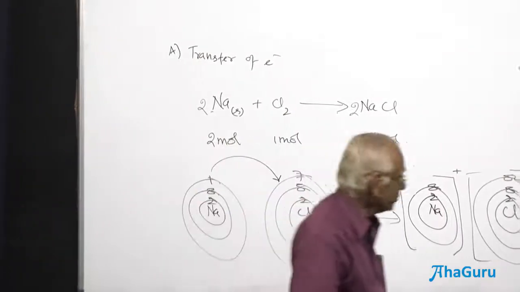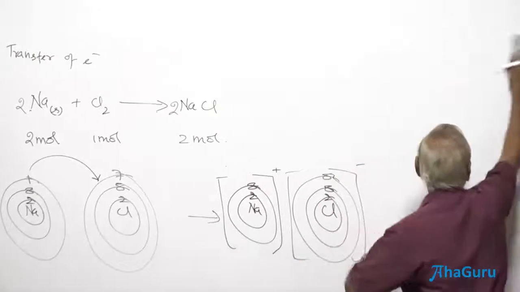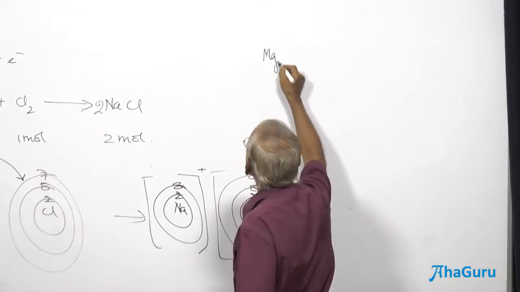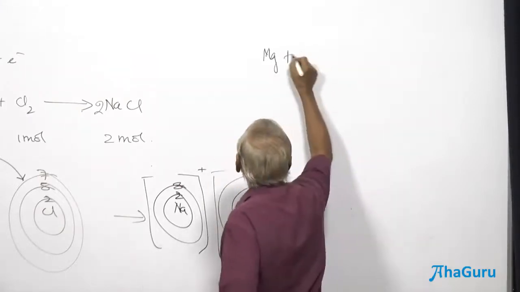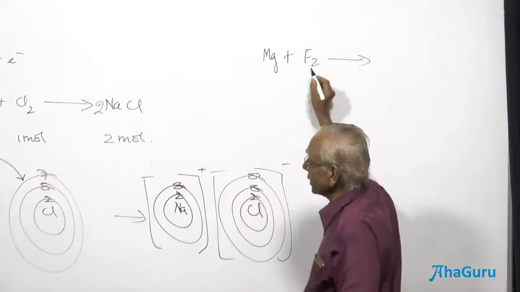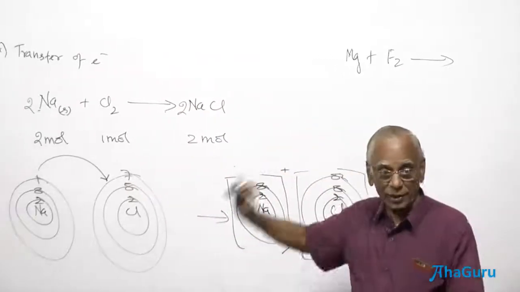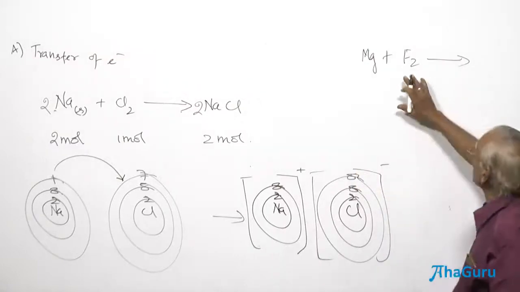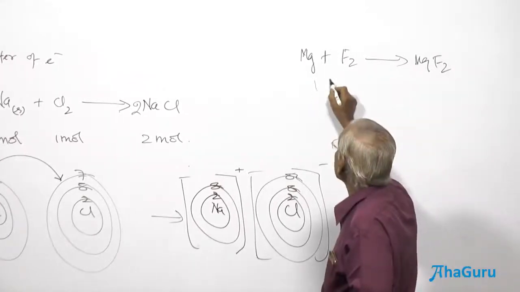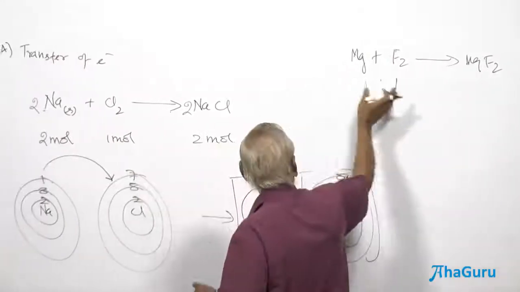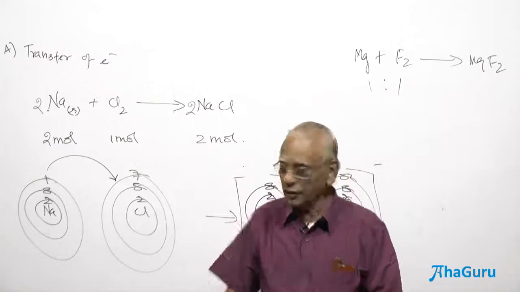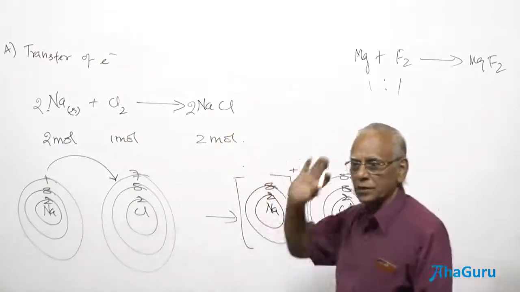And since we have to balance the charge, we say magnesium requires 2 fluorine atoms. The ratio is going to be 1:1 in one case, whereas the ratio is going to be 2:1 in the other. That also explains why it is going to be 2:1. Now, who is going to explain to me why magnesium requires 1:1, sodium with chlorine or fluorine for that matter? Whether fluorine or chlorine, the stoichiometric ratio is the same. It is going to be 2:1 with sodium and 1:1 in the case of magnesium.